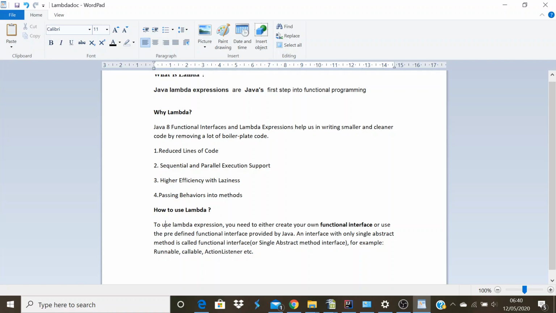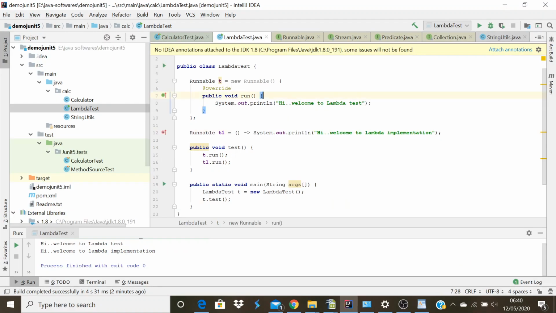What is a functional interface? A functional interface will have only one abstract method. In general, an interface can have any number of abstract methods, and those methods have to be implemented in the class which implements the interface. In case of a functional interface, you can have only one abstract method. In our example, we implemented lambda on the Runnable interface, so I expect Runnable is a functional interface.